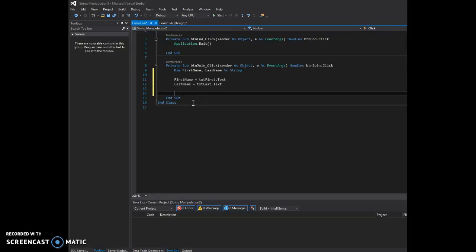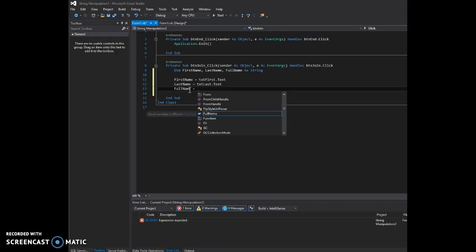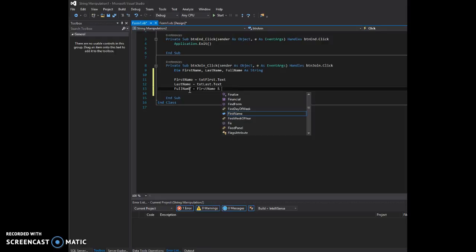Right, so now I'm going to create one more string, and I'm going to call it full name, oddly enough, and I'm going to say full name equals first name, and that little ampersand is going to join them together.